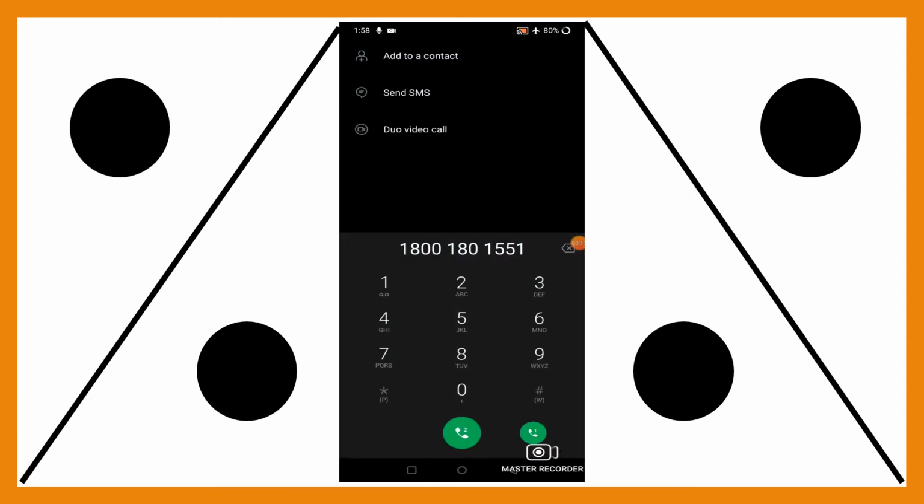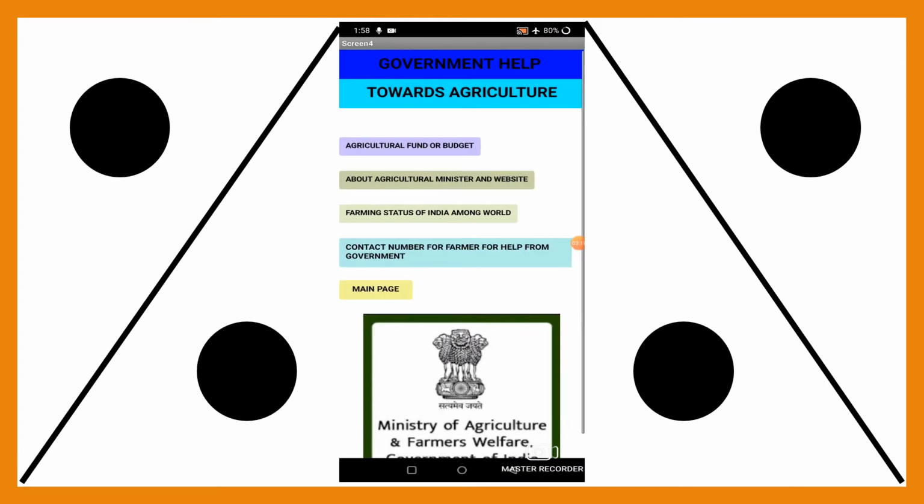Farmers can call the Kisan Call Center, KCC, through a toll-free number, 1-800-180-1551. So you have seen that when I click the contact number, it will automatically open your contact list and dial the number.